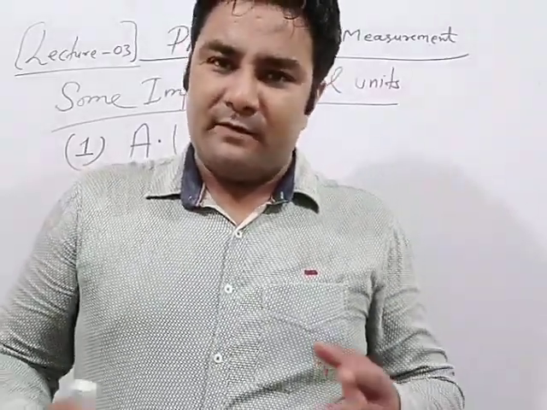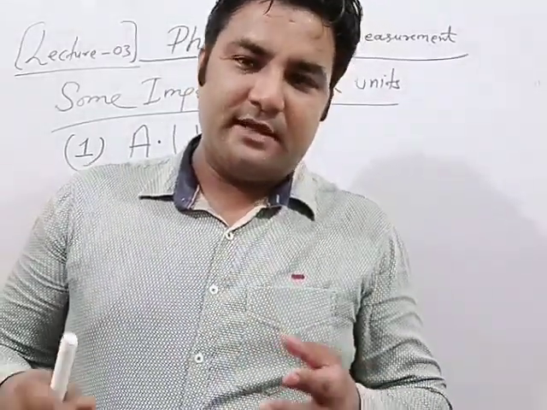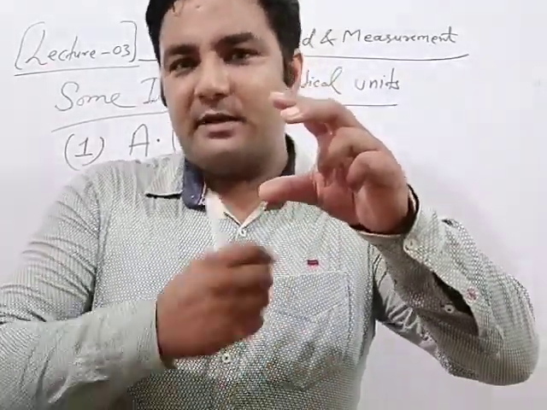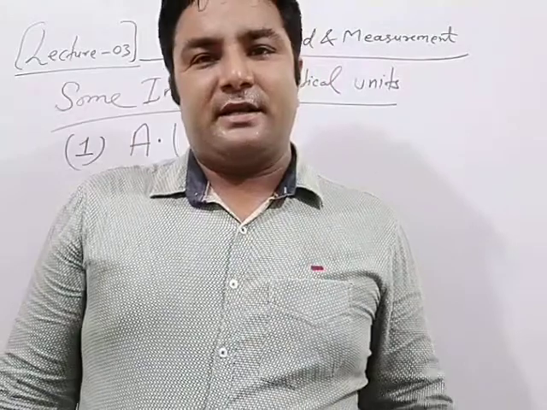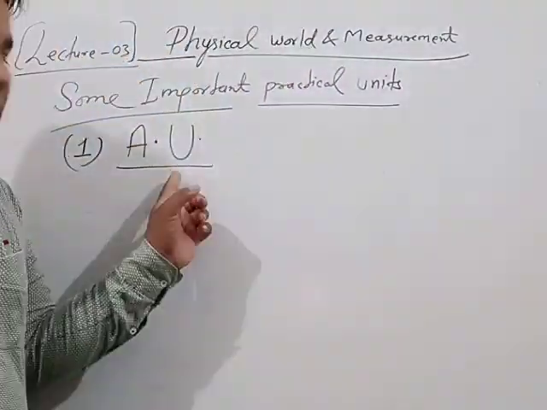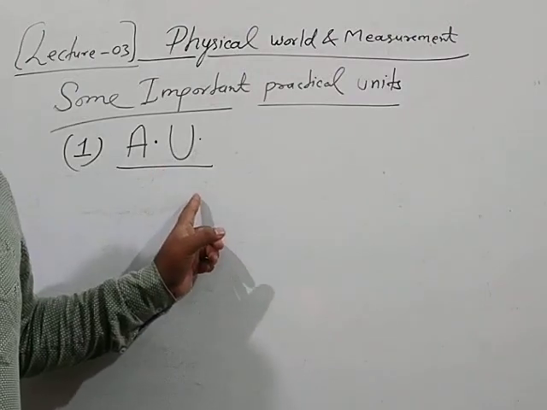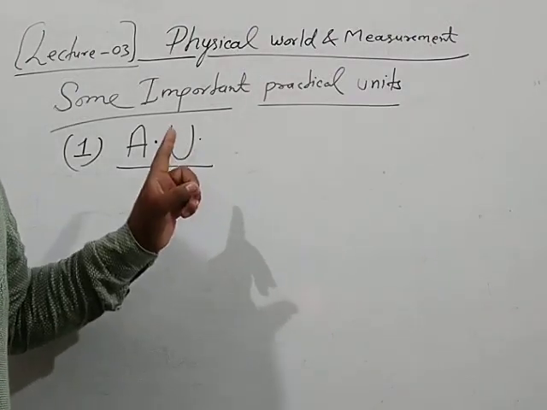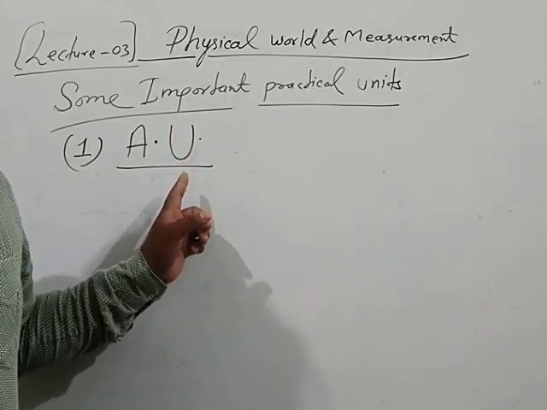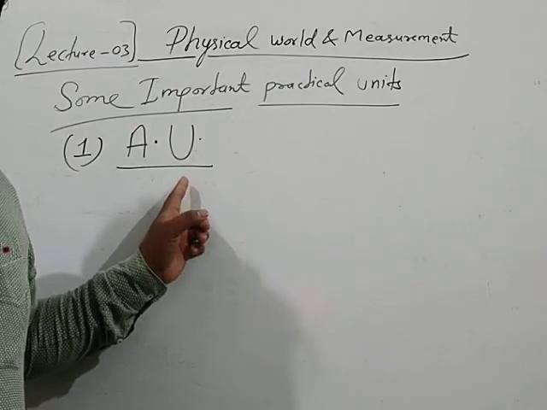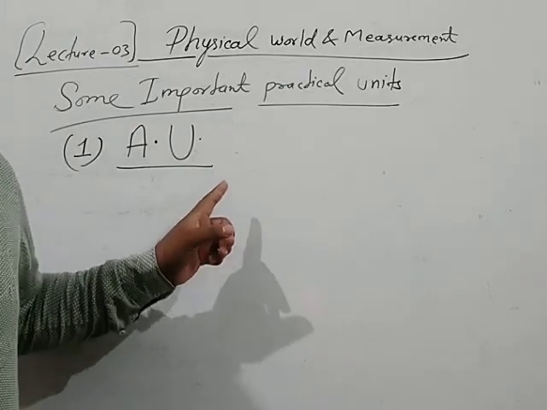So when we measure all the distances and take an average, meaning add up all and divide by their number, we get an average value. And here the astronomical unit is the average value of the distance taken from the center of earth to the center of sun.